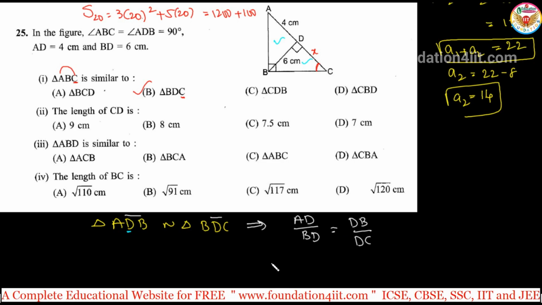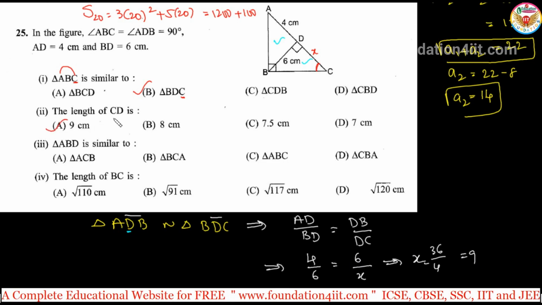Let us apply this. AD is 4 centimeters, BD is 6, and DB is also 6, and this is X. From this you can find out the X value. 6 into 6, 36 by 4. So it's 9 centimeters, the length of CD. Just observe which two triangles are similar, and according to that you can make it.